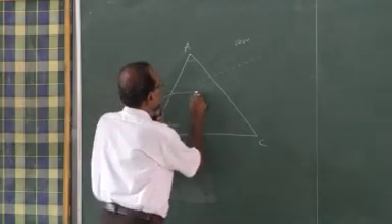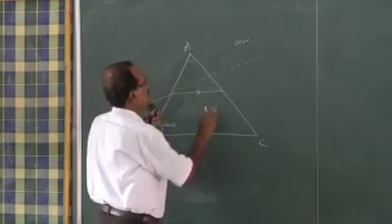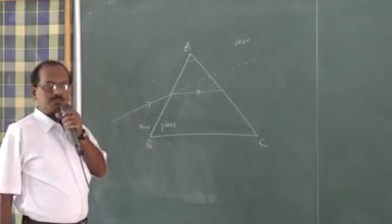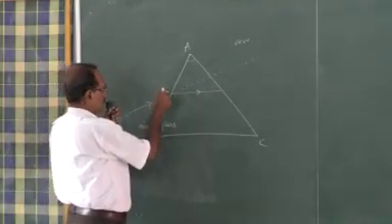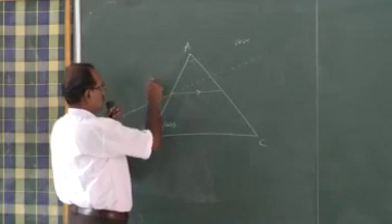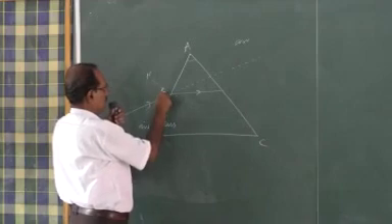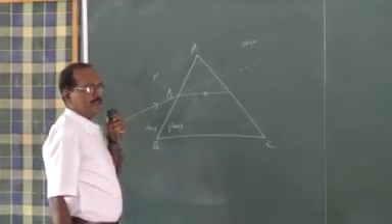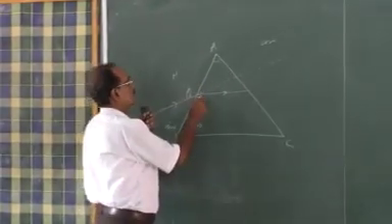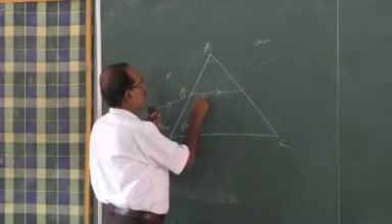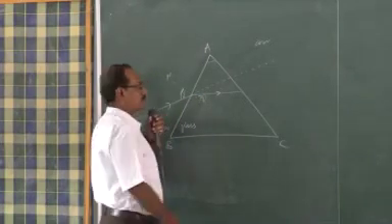So it will bend towards the normal. So this is the refracted ray. This is angle I, the angle of incidence. This one, say R1, is the angle of refraction.